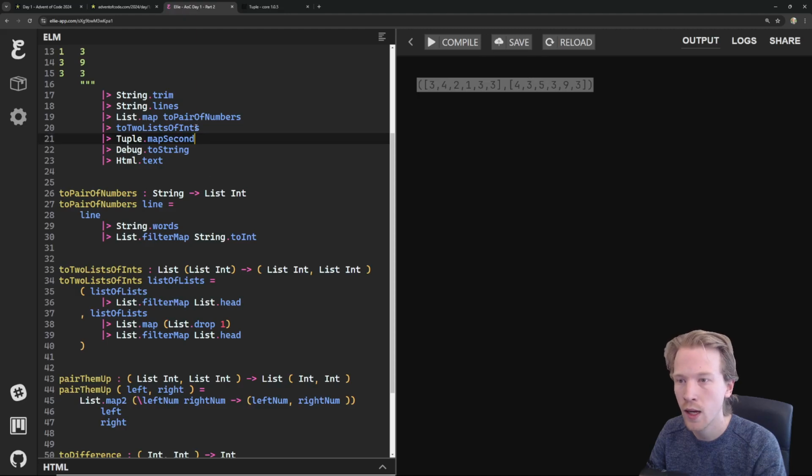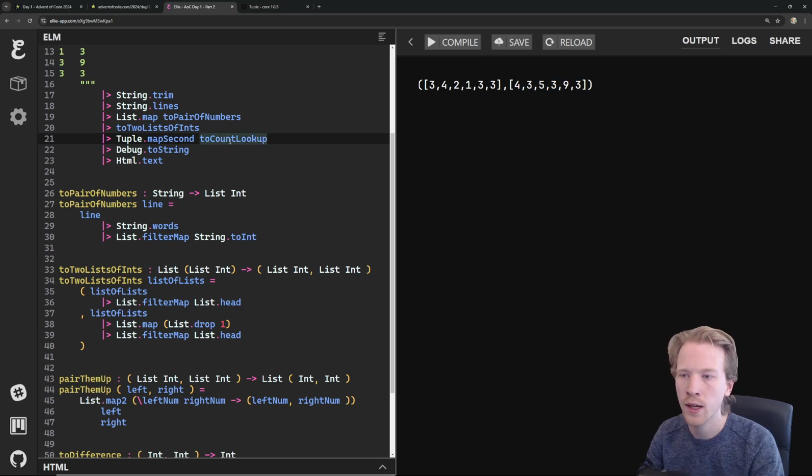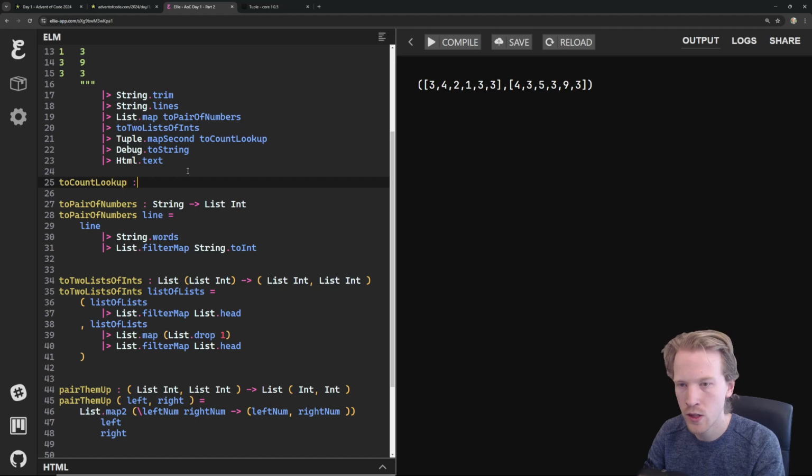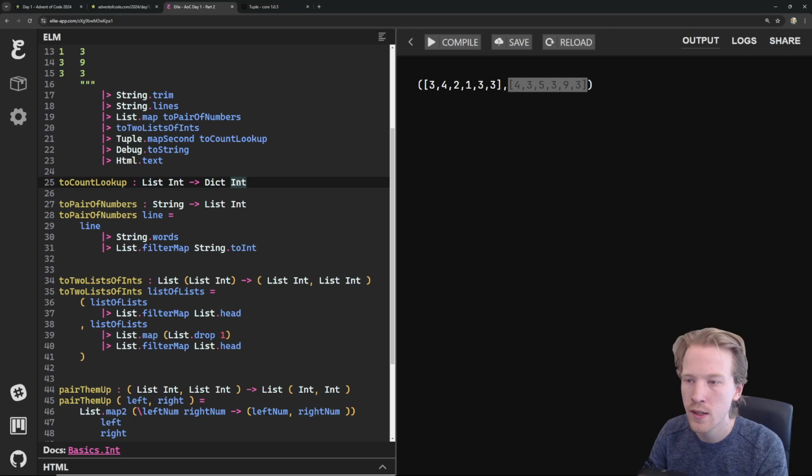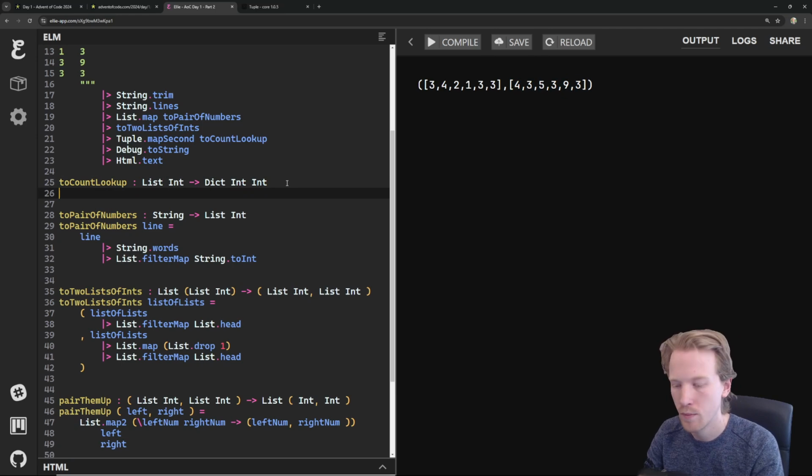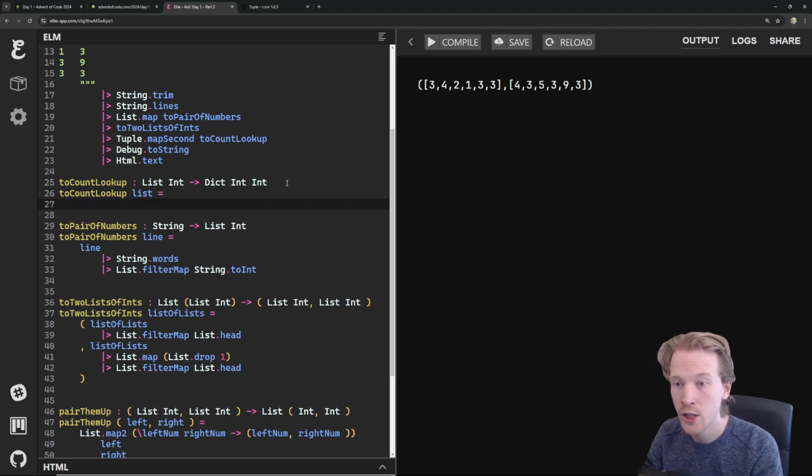So what we're doing here is we're saying we've got this pair of list int, list int. I just want to run some code on the right side so I can turn this list of integers into what I'm going to call a count lookup. So I'm going to keep this up here just so we can talk about it. It's going to take in our list of integers, right? And it's going to say how many times does the integer, like 4, 3, or 5, show up in our list. So this is going to be our list. We're going to have basically a dictionary that comes out the other side.